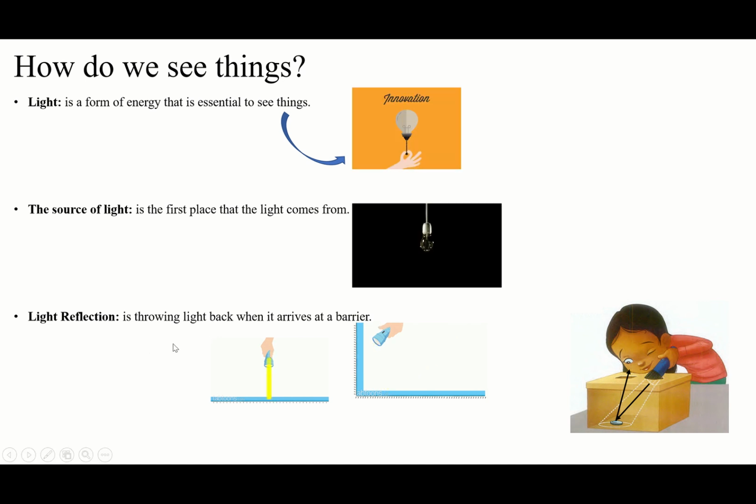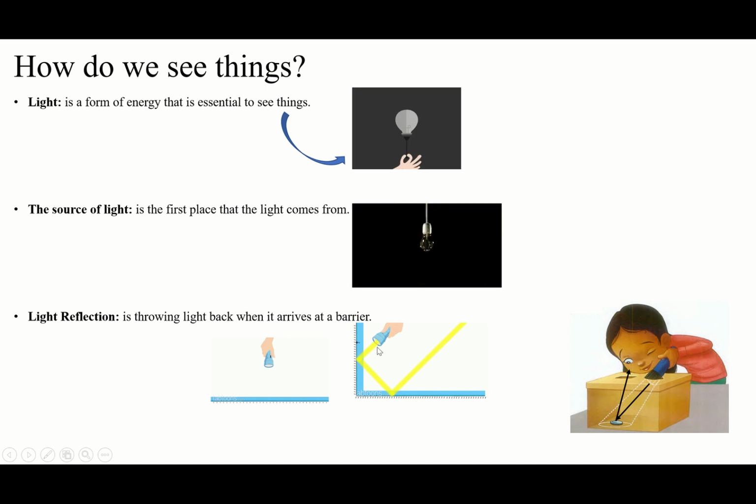So in here too, light reflection is throwing light back when it arrives at a barrier. So we have this barrier here right now. You see this place. When the light comes to the barrier, after arriving at the barrier, it's going to reflect or bounce back to another place. Reflect off, okay? We call this reflecting off and bouncing back. We call this light reflection.